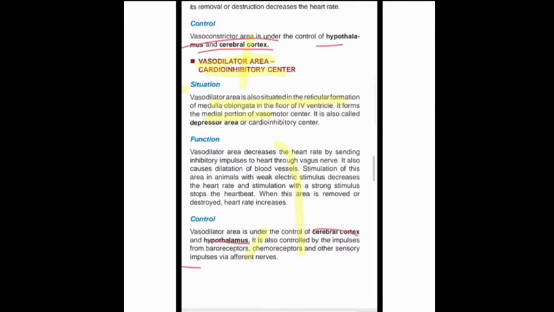It is controlled by impulses when any baroreceptor, chemoreceptor or other sensory input comes via afferent nerves into this area. They relay to this area so that the dilatation impulses are controlled by it. In this way we completed the vasodilator area.